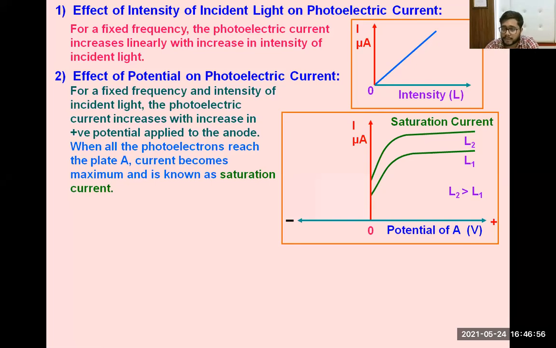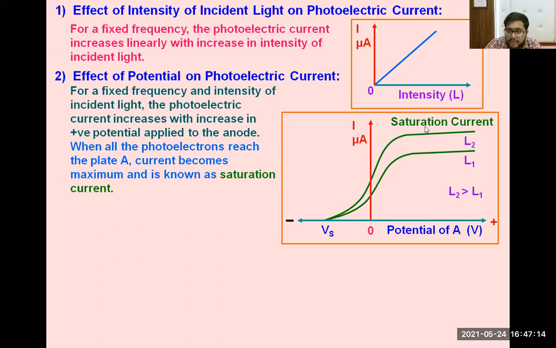As time passes, we attain a value of current which is the saturation current; first it increases, and after some time it remains constant. You can see from the graph.